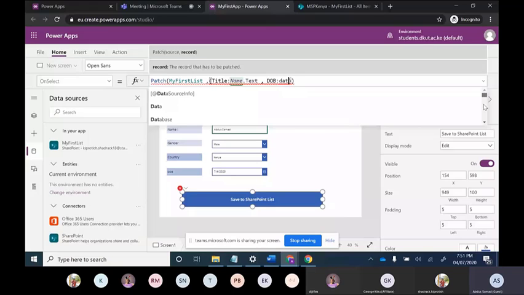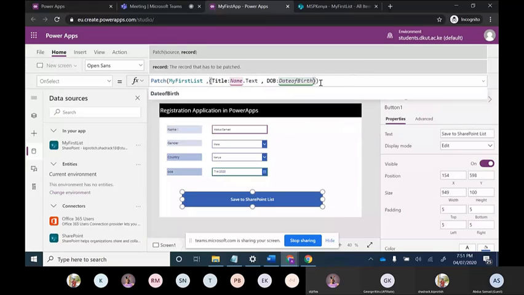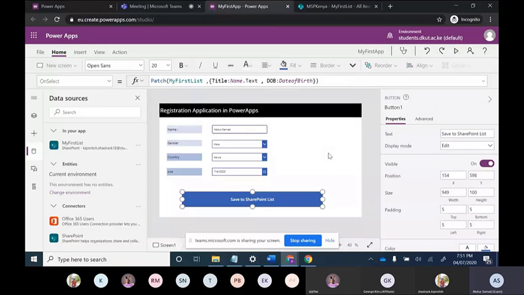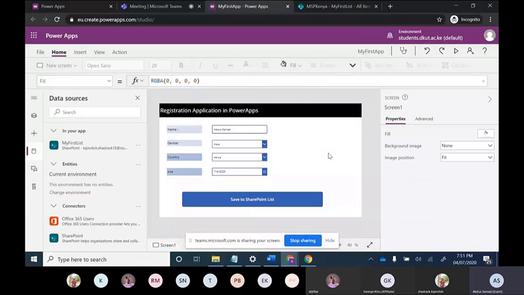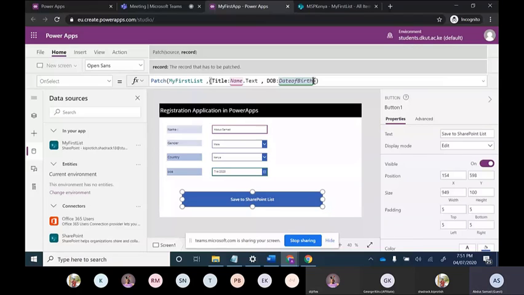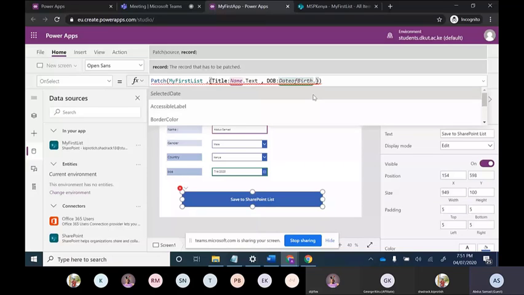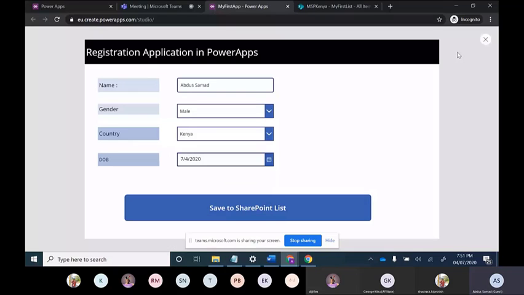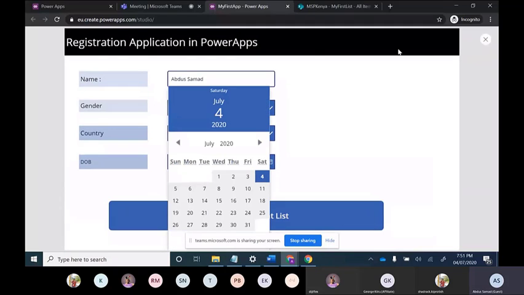So I have given this name date of birth. Okay. Now again I will come over here. This is gone, but we need date of birth dot selected date. So date of birth dot selected date is coming over here. I will select this, and again this error is gone. Now again I will go to play this. As I am saving date of birth to our database, I will select any date, like 15th of July 2020.